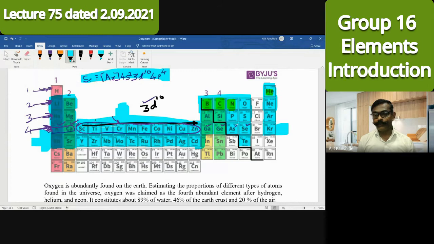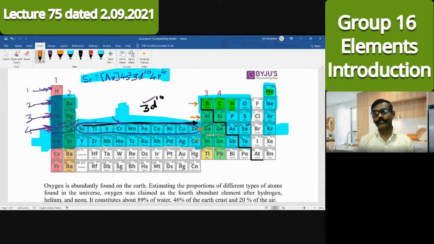Then the p orbital. Which p orbital? And how many electrons for tellurium? Which p orbital will you consider? Simply see, here was the 2p orbital. Here was the 3p orbital. Here was the 4p orbital.